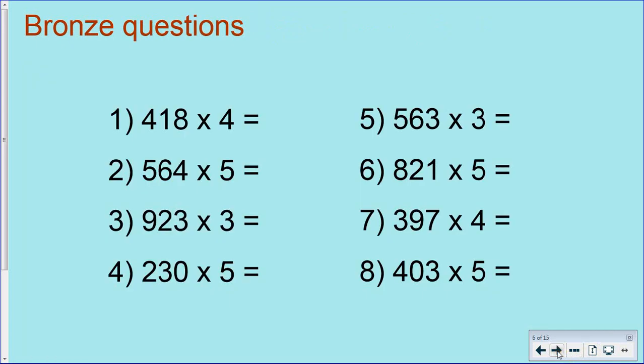Well done. Okay, let me go back and show you the bronze task. So these are the questions for bronze today. I'd like you to lay them out in your book just as I've shown you. I am expecting to see, and so are your other Year 5 teachers, that the calculations are correct because you've written out your 3, 4 and 5 times table. If you didn't do that, rewind the video and go and write them down from that multiplication chart. That will help you make sure that you get your answers correct. And remember to add on anything you've exchanged up. If you think, oh, that feels a little bit too easy, Mrs. Lee, maybe just do 2 or 3 of them and then move on and do silver. Or you can just start straight on silver, which I'll now explain.